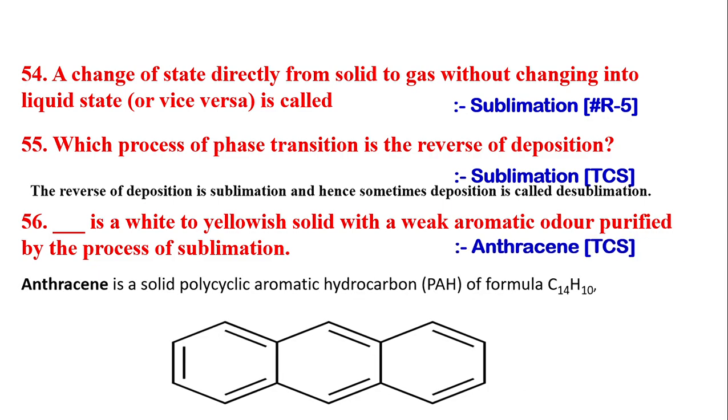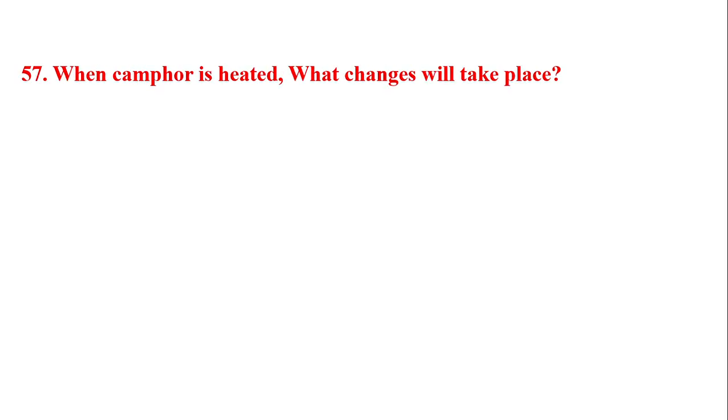The answer is anthracene. Anthracene is a solid polycyclic aromatic hydrocarbon of formula C14H10. Next question is, when camphor is heated, what changes will take place? The answer is solid to gas.